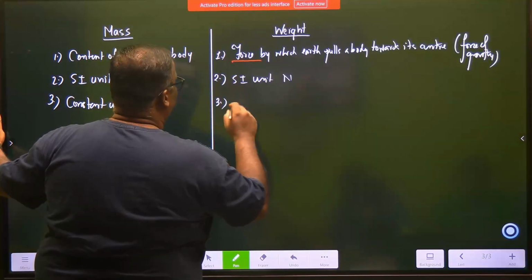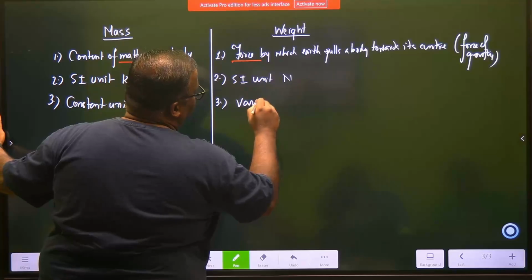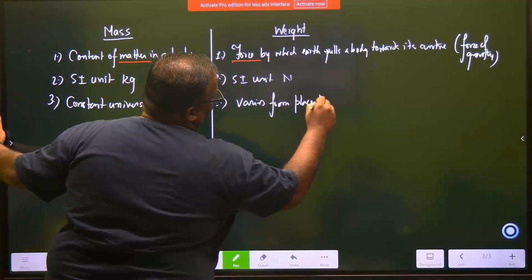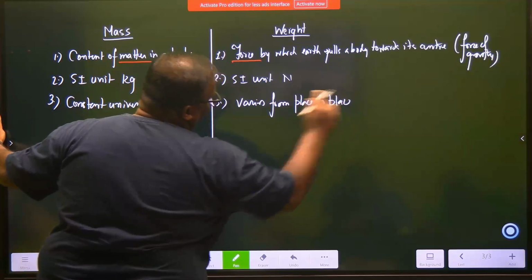Third, varies from place to place. Acha, at grade 8 level, this much is sufficient.